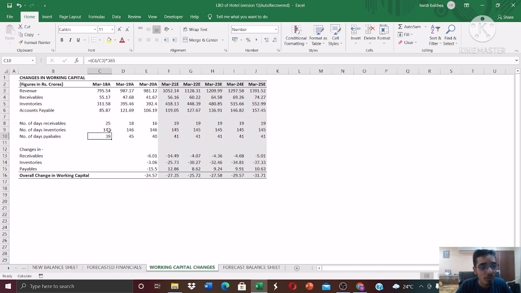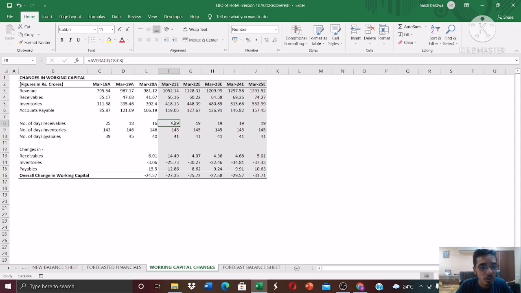Now there's another method of calculating number of days inventories and number of days payables. Usually for number of days inventories, you divide by the cost of goods sold instead of the revenue. But dividing by the revenue is also fine, it's accepted in the industry. And for number of days payables, you usually divide by the purchases, but we have considered revenue in this case, so we have divided by revenue, and it's perfectly acceptable. So just calculate them for all the years.